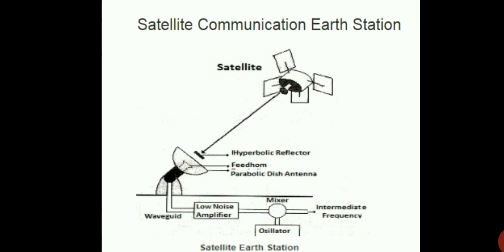The intermediate frequency, then the mixer and oscillator, then low noise amplifier, then wave guide, then this hyperbolic reflector, then the satellite. So the satellite sends the signals and the hyperbolic reflector receives, and the wave guide collects to the low noise amplifier, then the mixer and oscillator mixes and oscillates to the intermediate frequency.